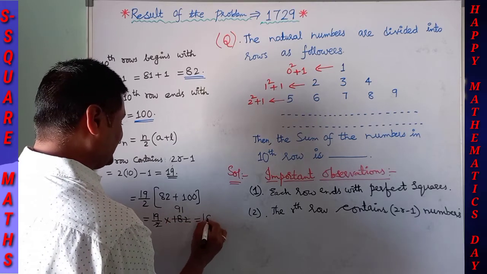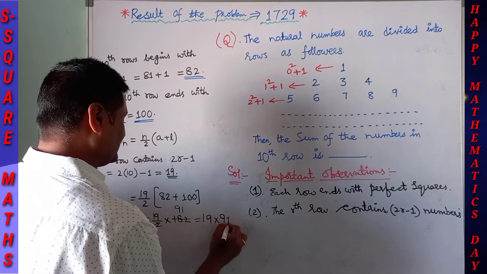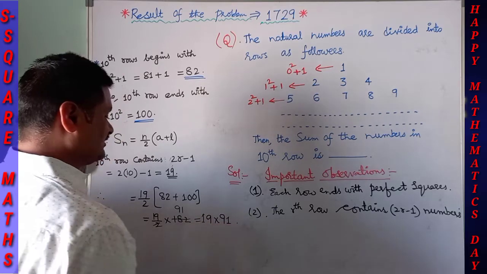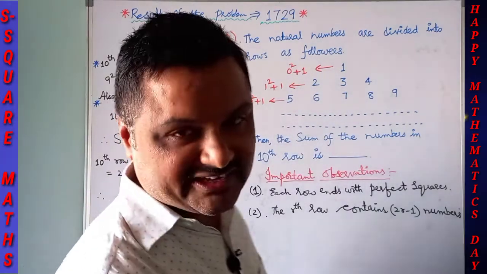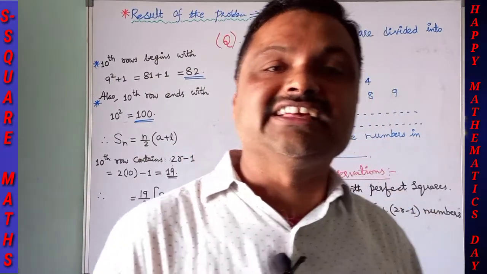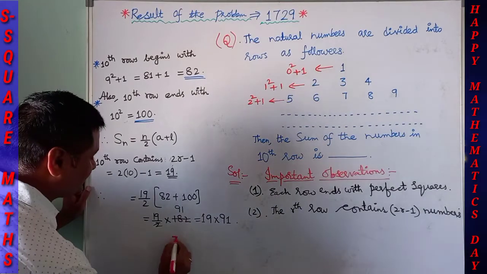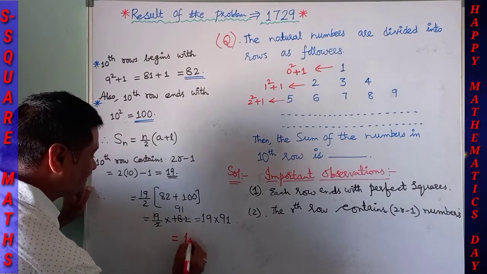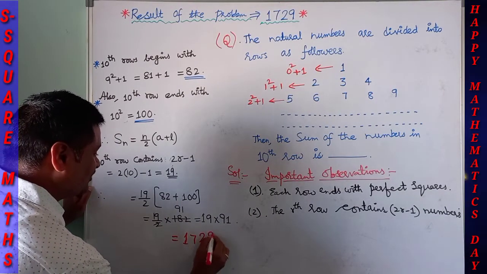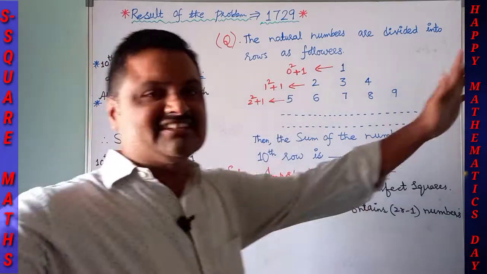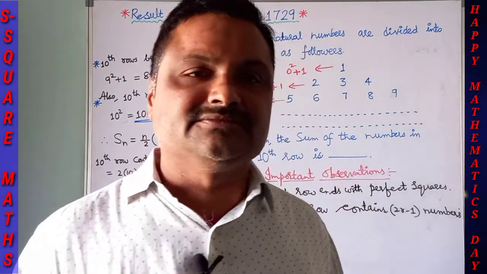So finally 19 into 91. After the multiplication, what number are you going to get? The number is 1729. Obviously our Ramanujan number.